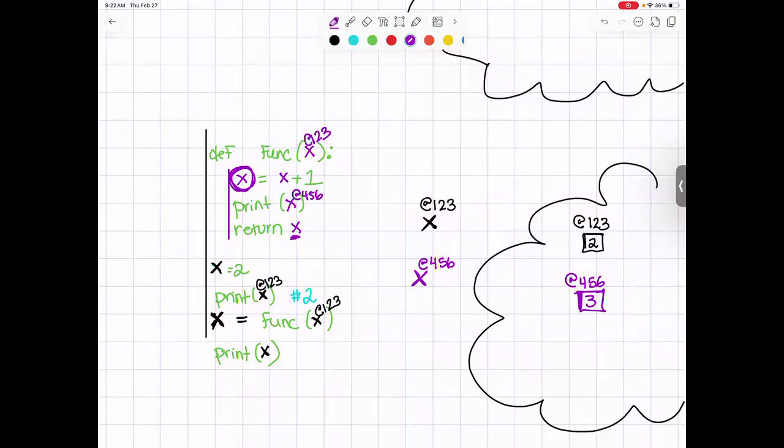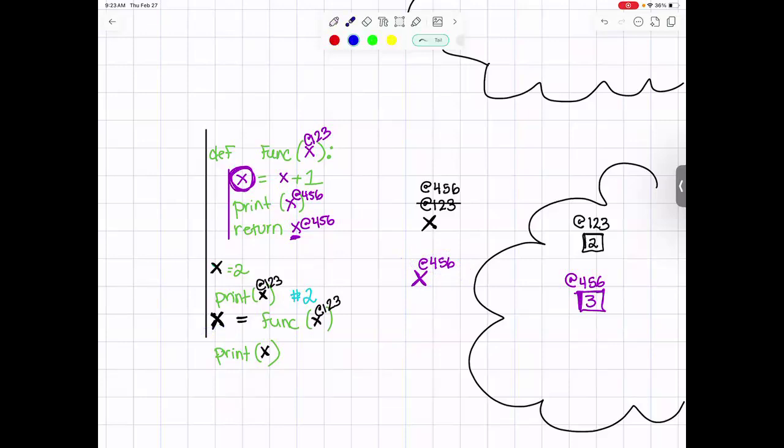So what this means is we're going to return the memory address that x is representing. Because as soon as we leave this function, this variable will once again disappear. But this time, we're going to take the memory address and we're actually going to store it back in x. So return x means this address right here is going to change from at 123 to at 4, 5, 6.